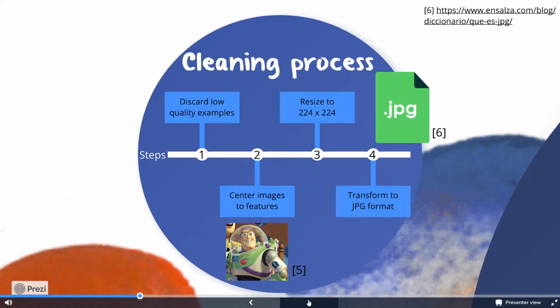A thorough cleaning process was carried out to standardize the data. First, discarding low-resolution examples. Secondly, centering the image to focus on the character's features, mainly the face and body. Thirdly, resizing the image to a 224 by 224 shape. And finally, transforming the image to a JPEG. At the end, our first dataset had 250 pictures total, and we decided to train our first convolutional model with this.